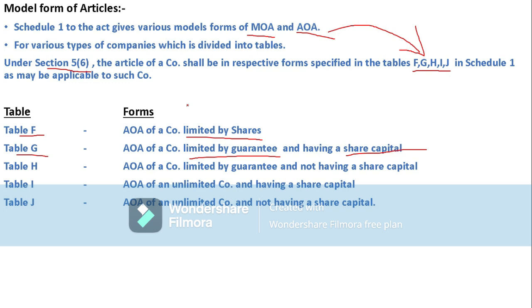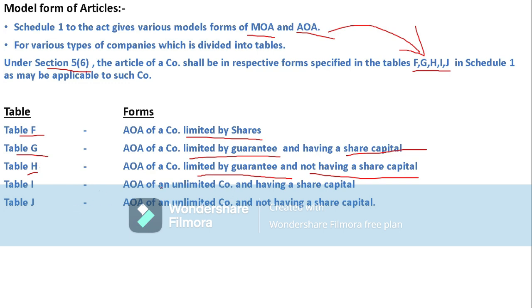Or else it may follow tables like F, G, H, I, J, but preferably F is related to limited by shares, G is related to limited by guarantee having share capital, and table H has the detailed information regarding articles of association for a company limited by guarantee and not having share capital. So this type of company may follow this table.